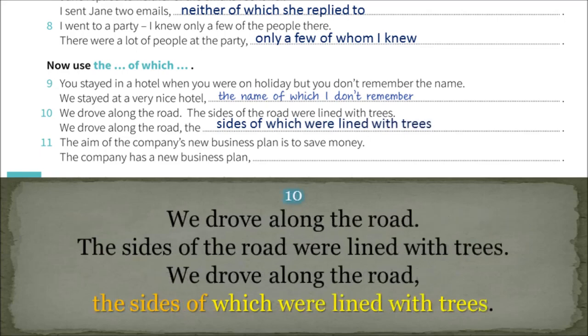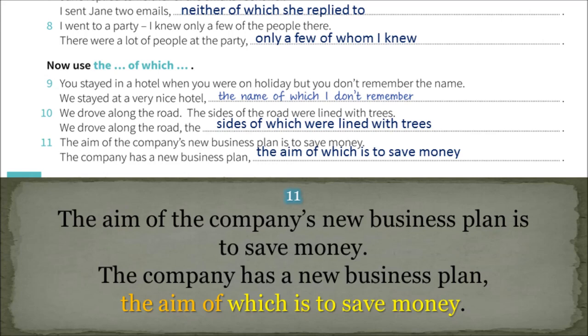We drove along the road. The sides of the road were lined with trees. We drove along the road, the sides of which were lined with trees. The aim of the company's new business plan is to save money. The company has a new business plan, the aim of which is to save money.